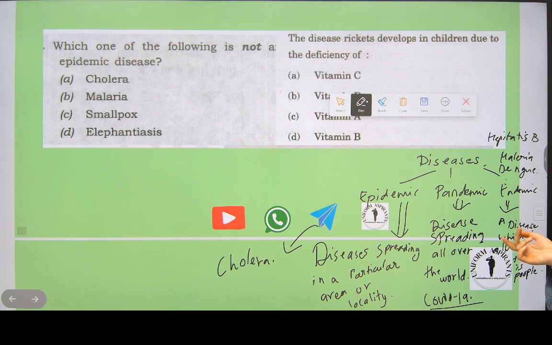Note these examples down, everybody, fast: endemic, pandemic, and epidemic diseases, okay?